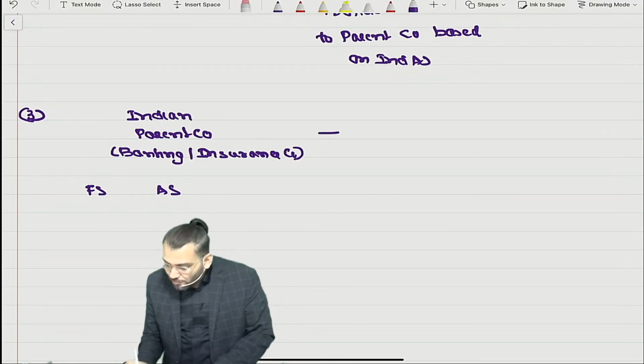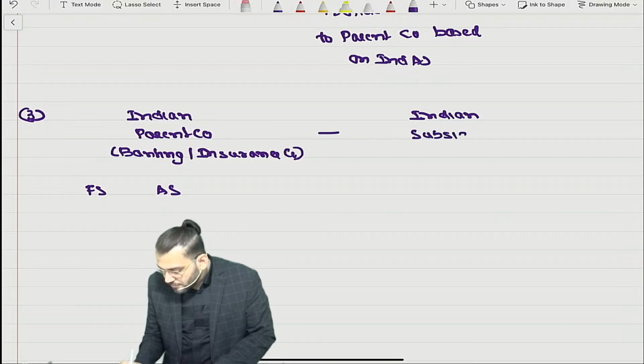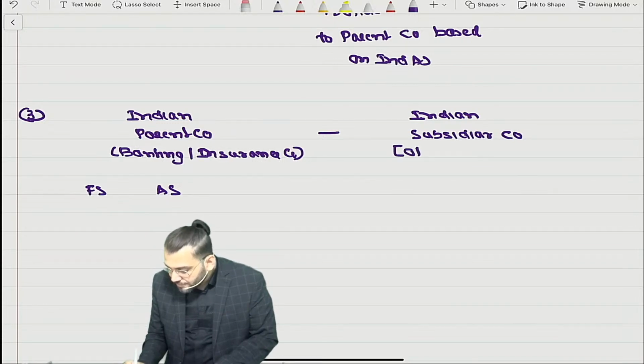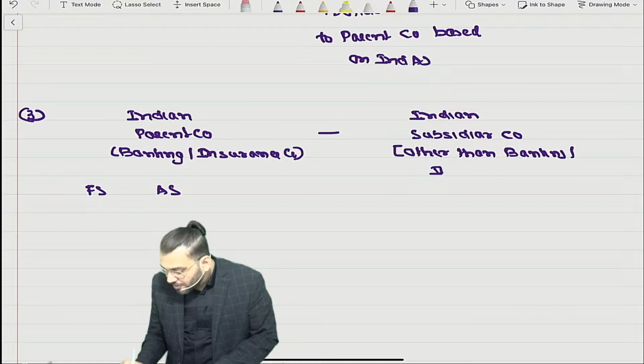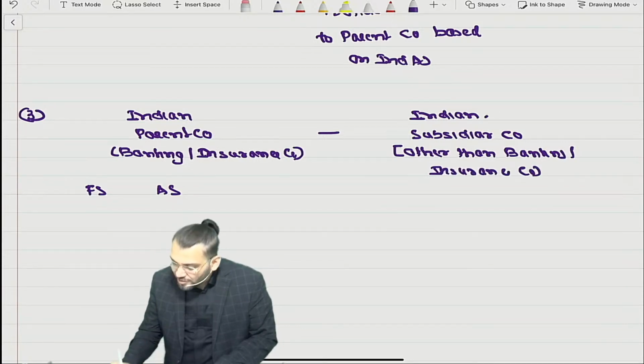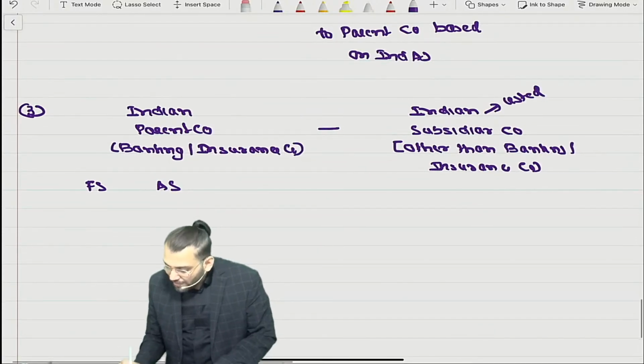Now they have one Indian subsidiary company which is other than banking or insurance company. And suppose this is a listed company. Let us assume listed only. So their financial statement is based on what?